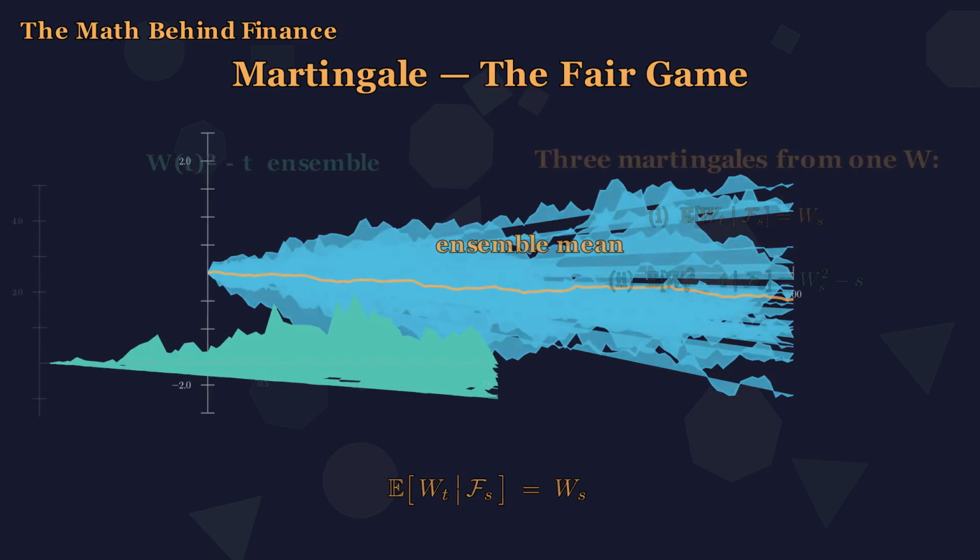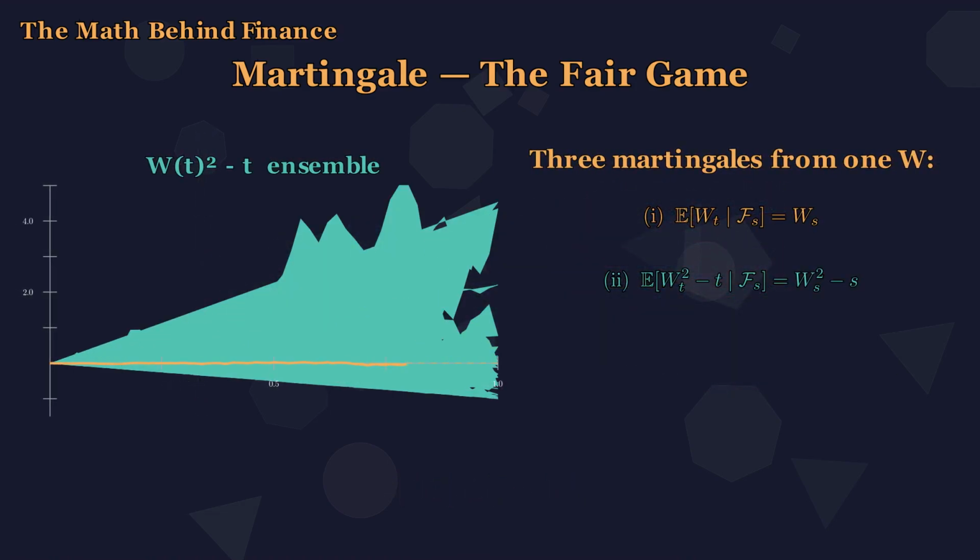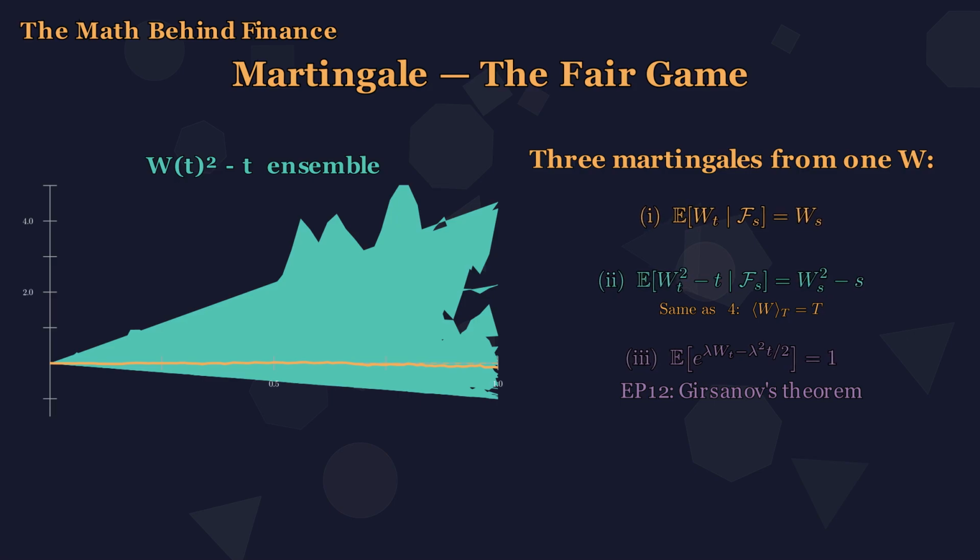Now the first real surprise: not only is W a martingale, the quantity W squared minus t is also a martingale. This is the same fact we proved in section 4, viewed from a completely different angle. The quadratic variation of W equals t, subtract t, and what remains is a fair game. And there is a third, the exponential martingale, the expectation of e to the lambda W minus half lambda squared t equals 1 for every lambda and for every t. Three martingales, born from a single Brownian motion.